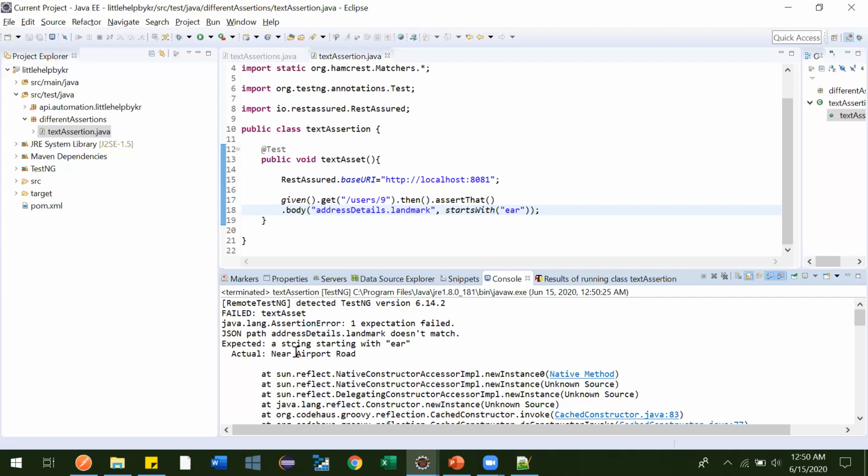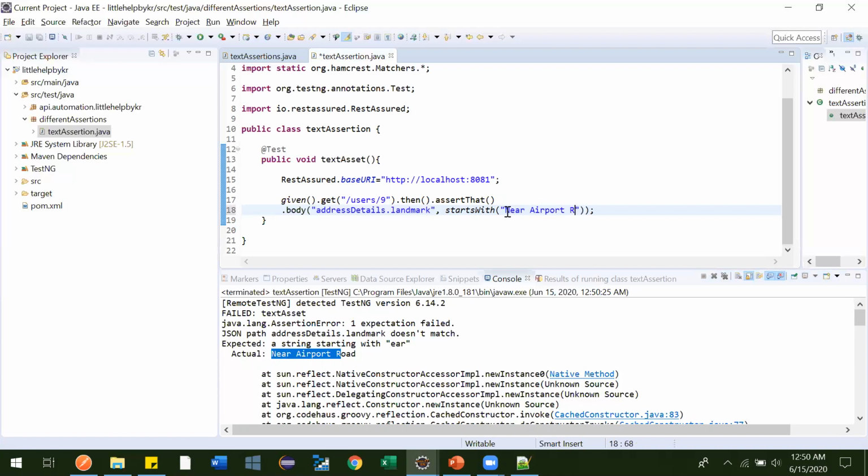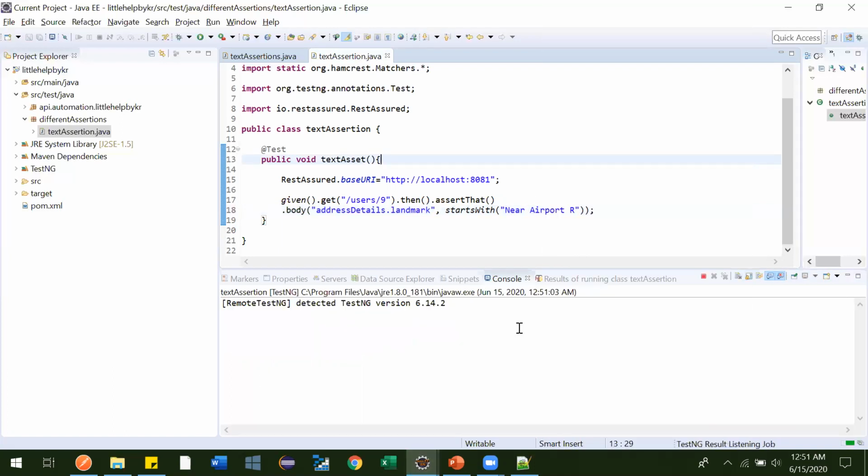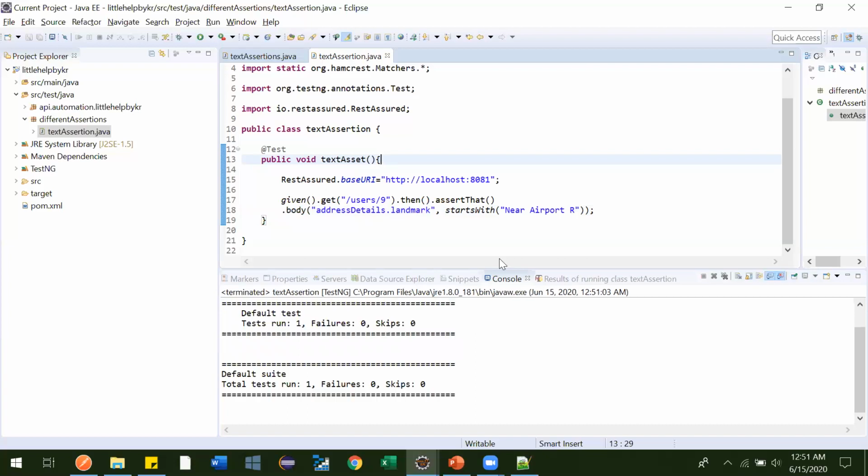As you can see, I have given the whole string near. It is not mandatory. Whatever string you can give, you can add up to here also, you can add up to here also. So it depends on you. Let me say the response should start with this whole string. In this case also it should pass. See, it got passed, right?